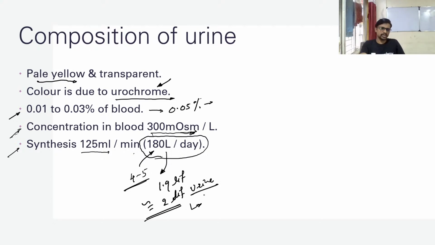Sorry, not blood, I again said the urine is formed in a normal human.